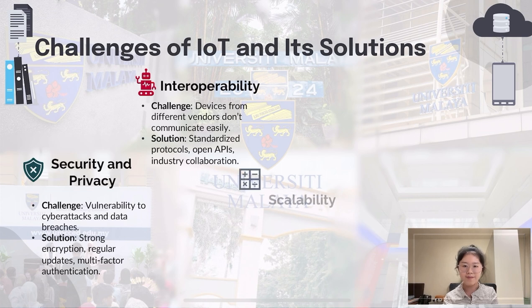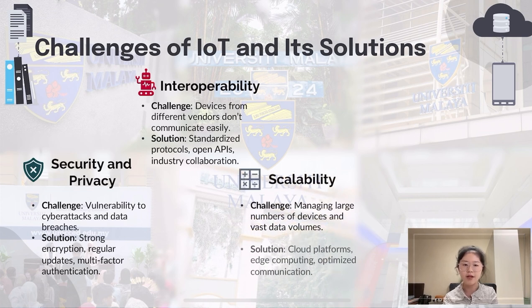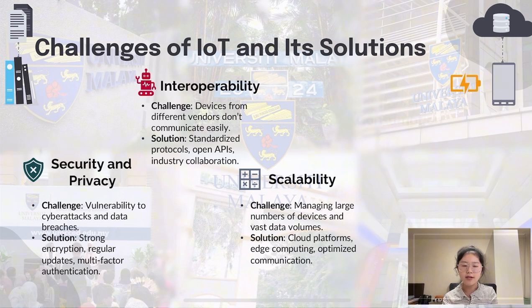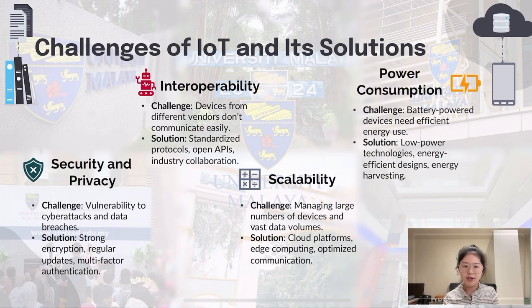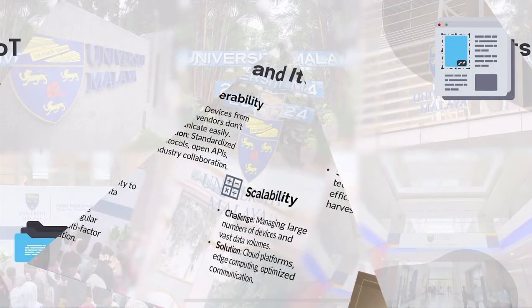Third, scalability. As the number of connected devices grows, managing them and the vast amount of data becomes increasingly difficult. The solution lies in cloud platforms and edge computing, which help handle the load efficiently, along with optimized communication protocols to reduce network congestion. Lastly, power consumption. Many IoT devices such as remote sensors rely on batteries, so efficient energy use is key. To address this, IoT devices can use low power technologies, energy efficient designs, and even energy harvesting technology to extend battery life.